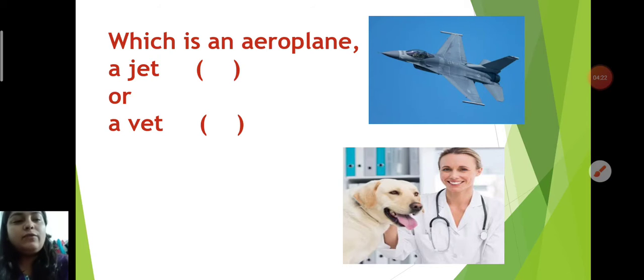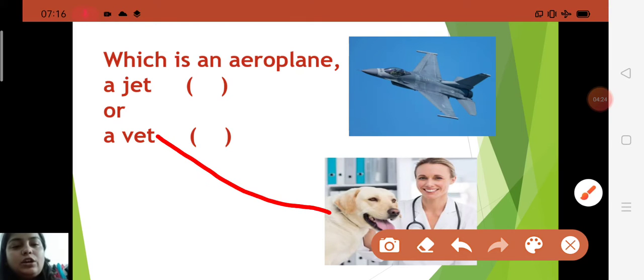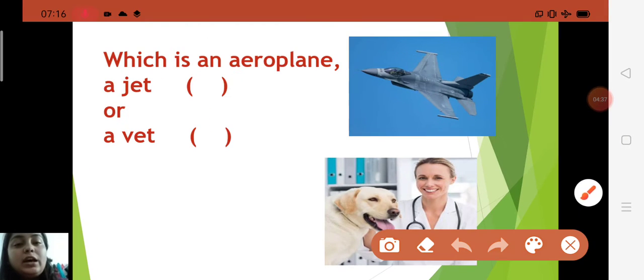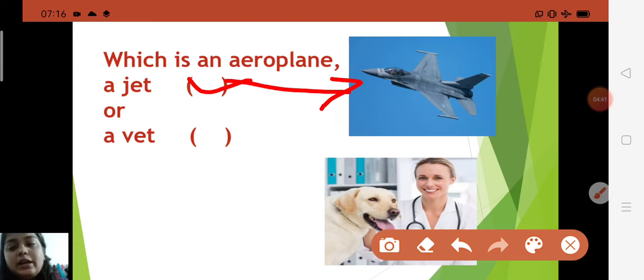The doctor of animals is called a veterinary doctor, or in short we say vet. But here it is asking, which is an aeroplane? So what will you say? A jet. Yes, a jet is an aircraft propelled by jet engines.